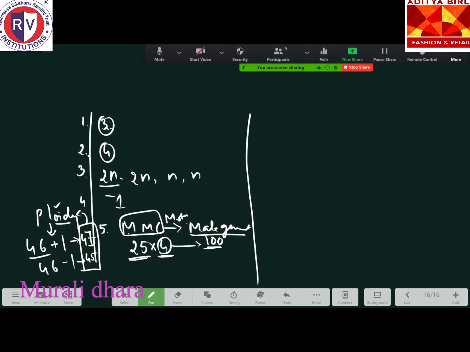Coming to the sixth question: in flowering plants, the generative cell of pollen grains divides mitotically to give rise to what? Very easy question. Just now we have discussed. It is the generative cell that will divide and give rise to how many male gametes? Yes, 2 male gametes will be produced. The first option is the correct option.